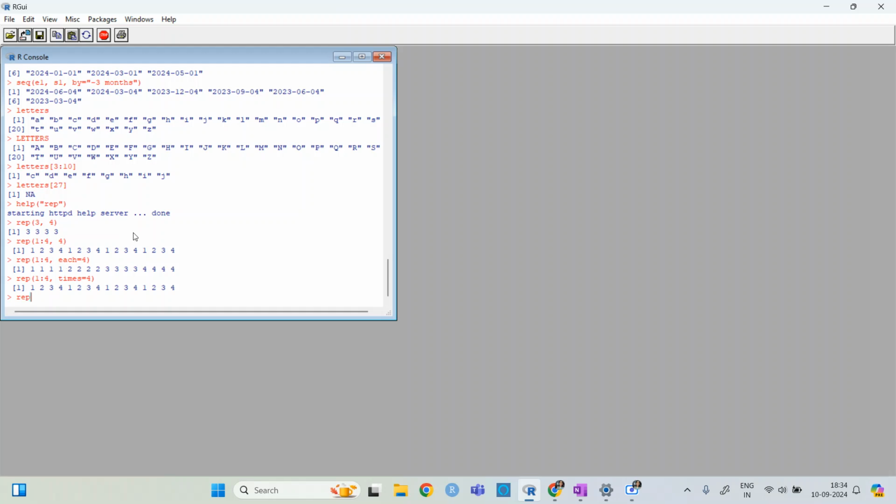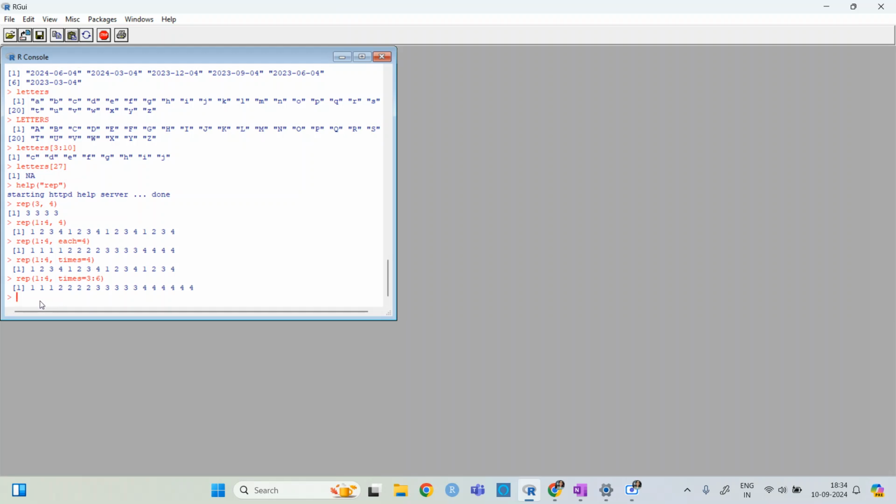Now what you can do is 1 to 4, and then times you can also write like 3 4 5 6, so 3 to 6. Now what it has done is that it has repeated this one by 1 2 3 4, and here you can see it has worked like this.